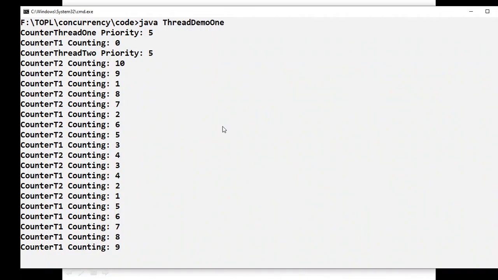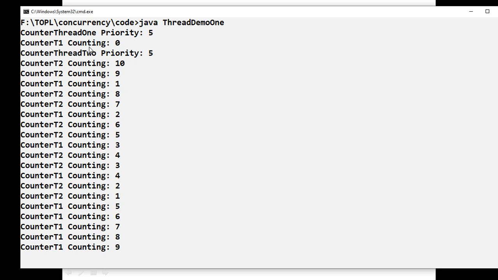JavaThreadDemo1 was compiled and it was run. If you observe the output, since we started counter thread 1, we got this first. Counter thread 1 priority is 5. Then counter thread T1 counting is equal to 0. That means initially counter thread 1 is printing 0, because thread 1 is an incremental counter and thread 2 is a decremental counter.